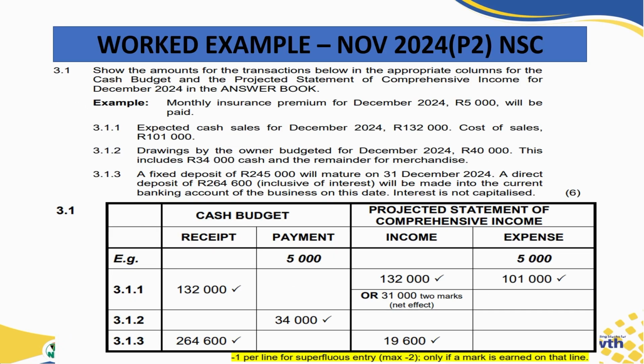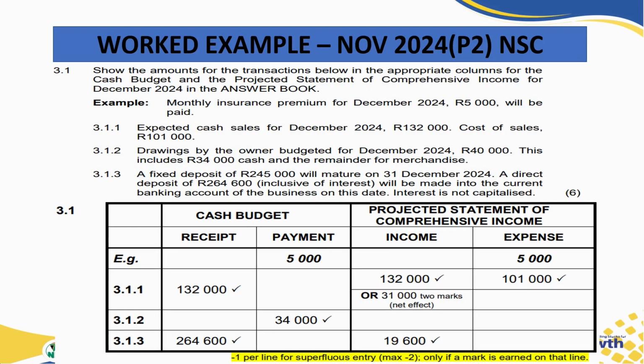Let's look at an example, Grade 12s. This example came from last year's paper, end of the year, November 2024. It was Paper 2 of the national exams. Here, in question 3, it was asked as a budget question. It states here, question 3.1: show the amount for the transactions below in the appropriate columns for the cash budget and the projected statement of comprehensive income for the month of December 2024 in the answer book.